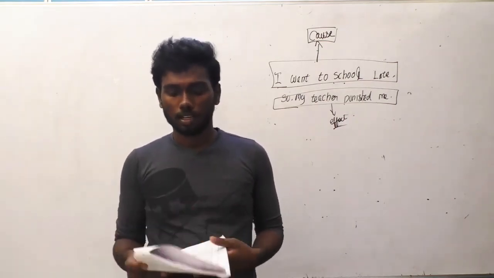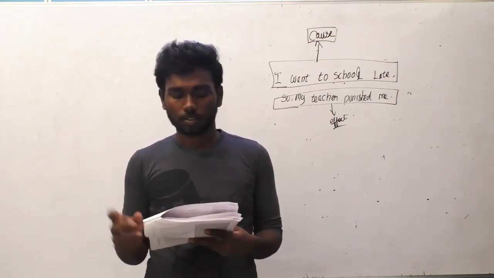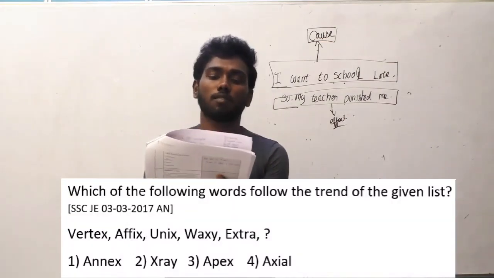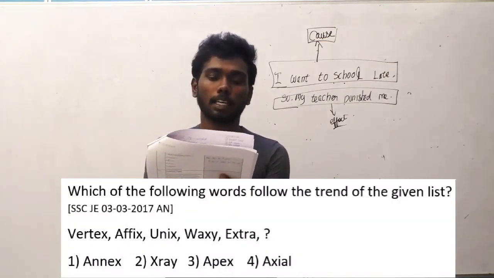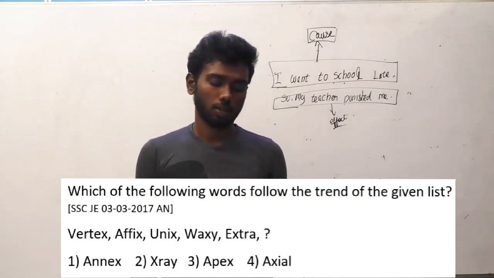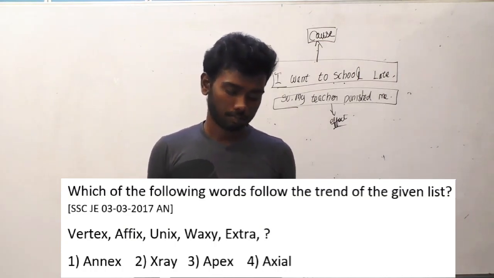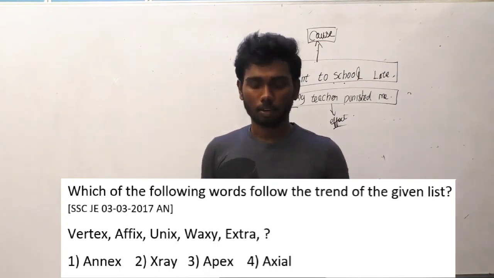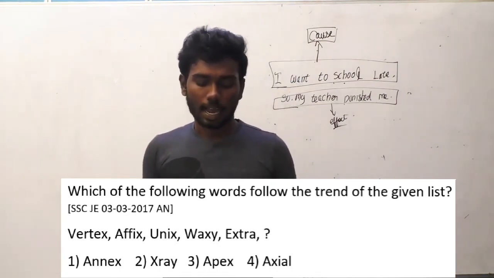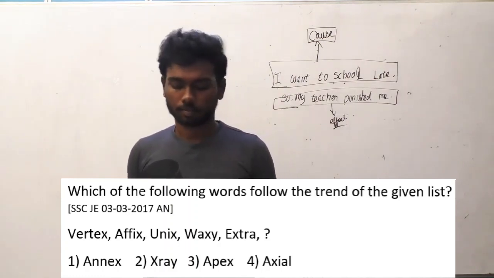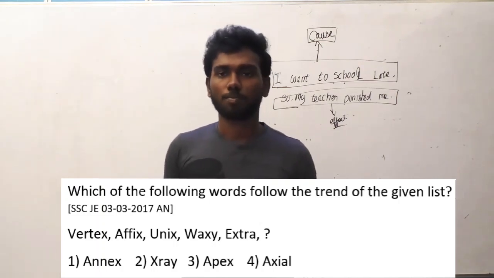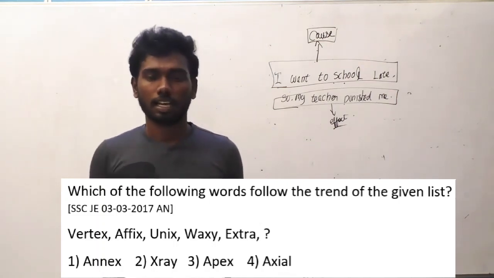Let us go to the 30th question. Which of the following words follow the trend of the given list? The options are vertex, affix, unix, waxy, extra. Let me read out the answer options: annex, X-ray, apex and axial. Can you guess it? Yeah, obviously most of you have already guessed the answer option.